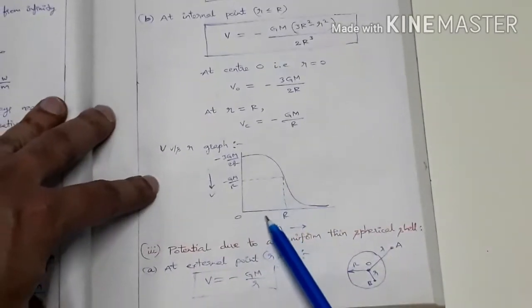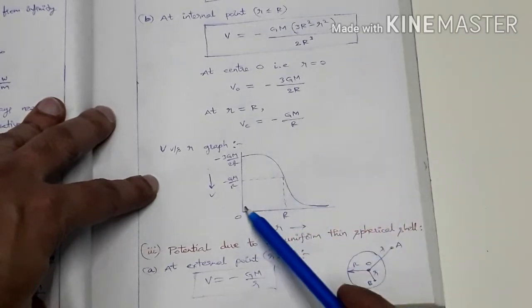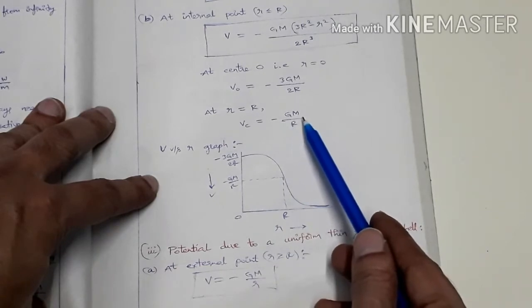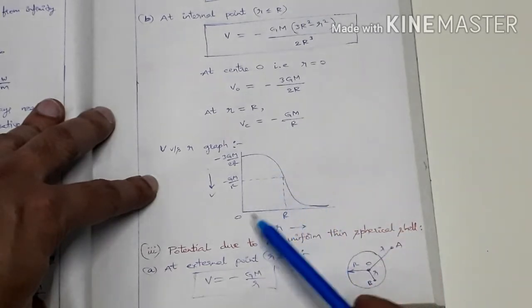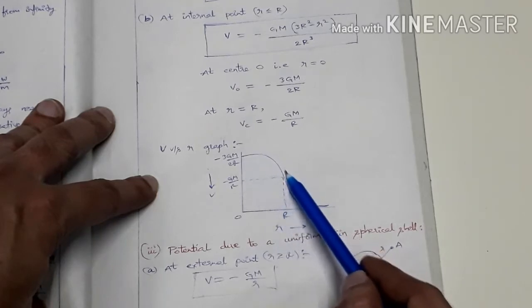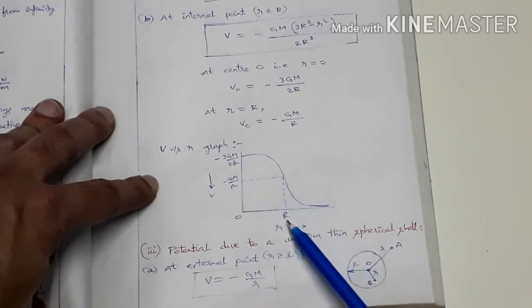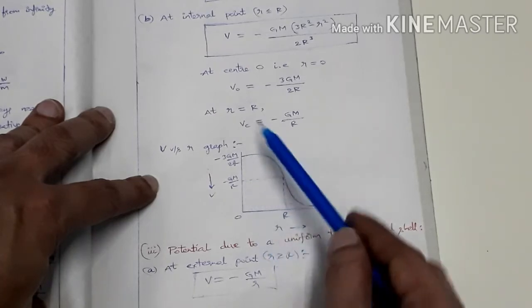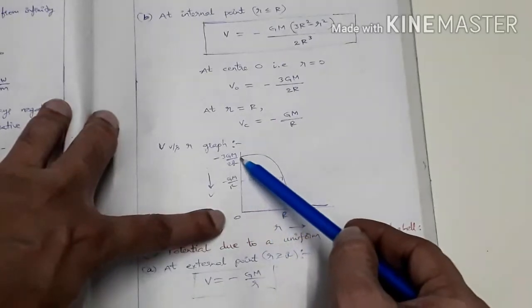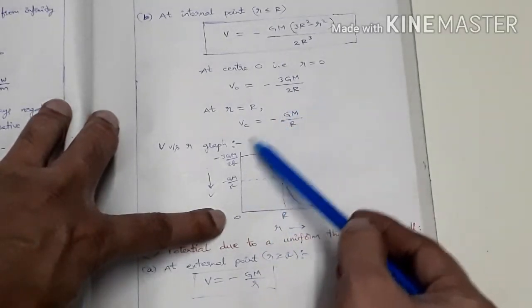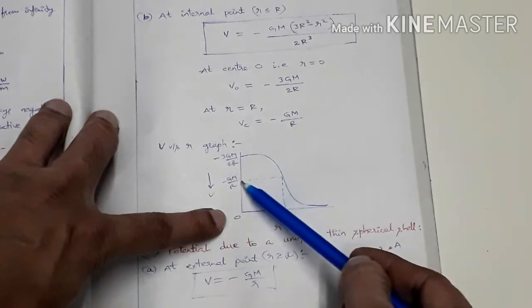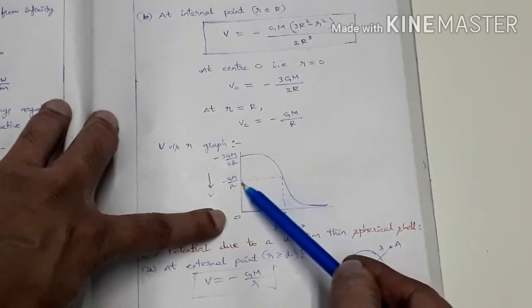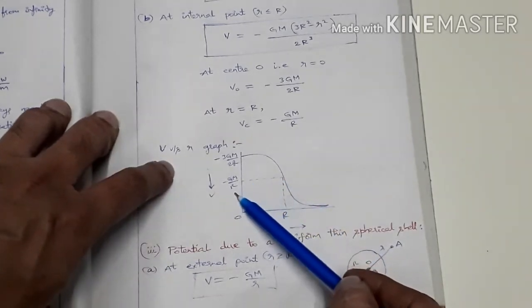So what is the graph? In this case, the graph is like this. This is V naught at the center of the sphere, with value minus 3 by 2 GM by R. On the surface, the value is minus GM by R. At a distance r outside, the potential is minus GM by r.